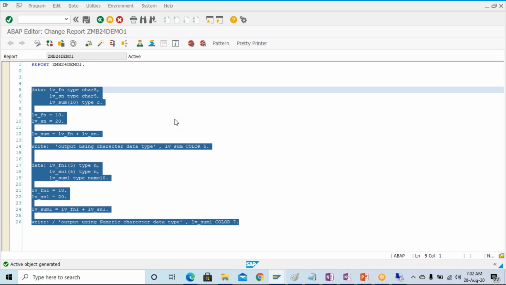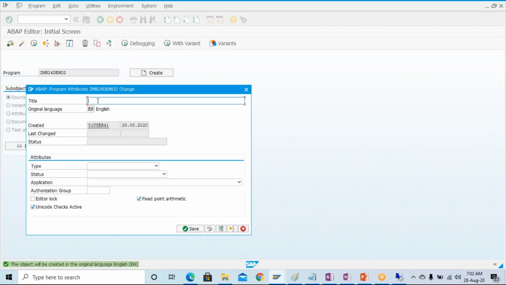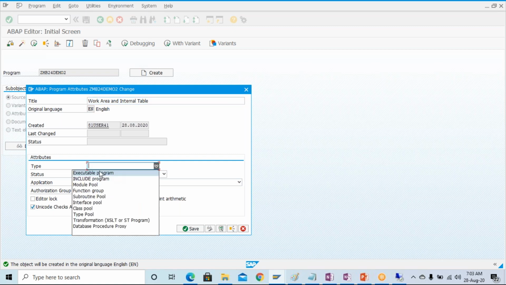Fine. So now I'm going to show you some more interesting stuff related to the work area and internal table, very frequently used. If you know the work area and internal table, that's 50% of ABAP, even more than 50%. In ABAP there is nothing but the work area and internal table. If you know this concept, that means you know ABAP.